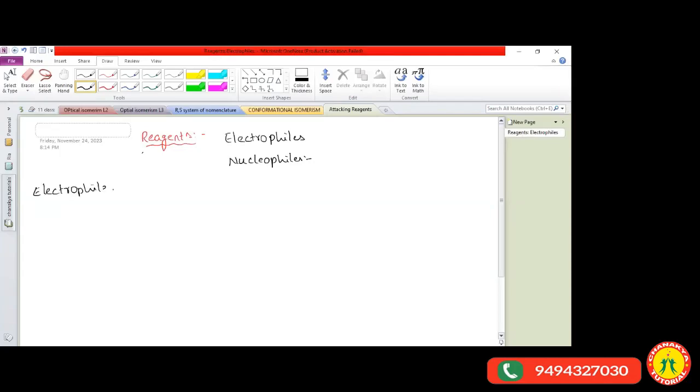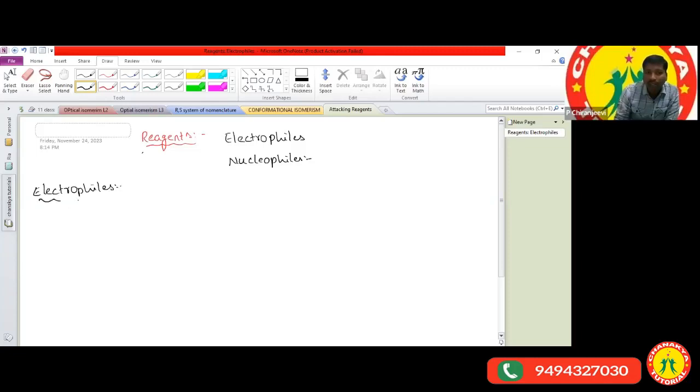Electron-loving atoms or molecules, or electron-loving reagents, we can call electrophiles. Electro means electron, and phile means loving. Electron-loving molecules or atoms are electrophiles.